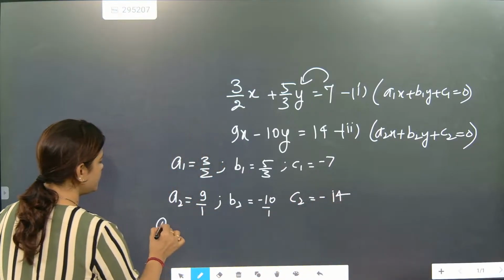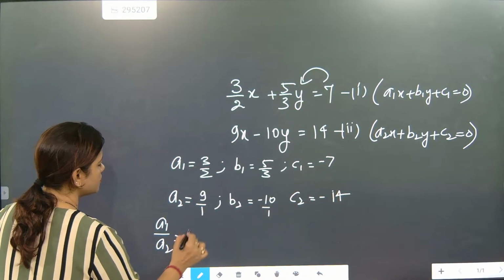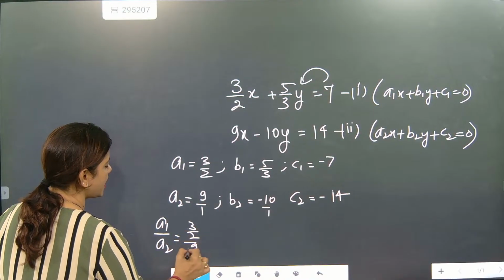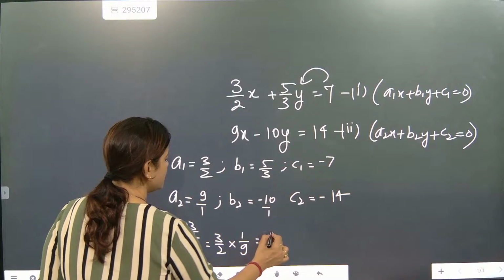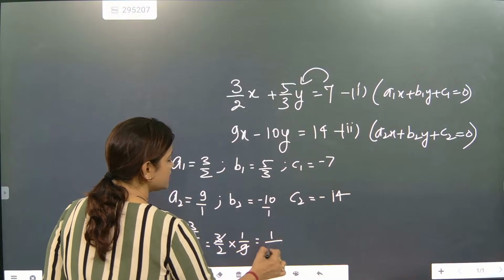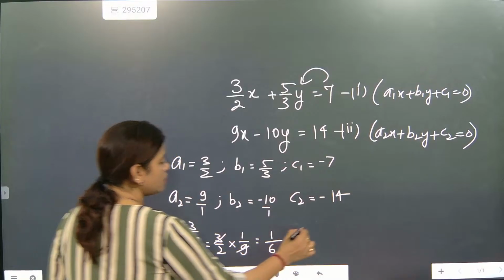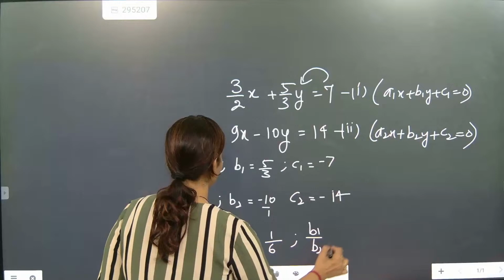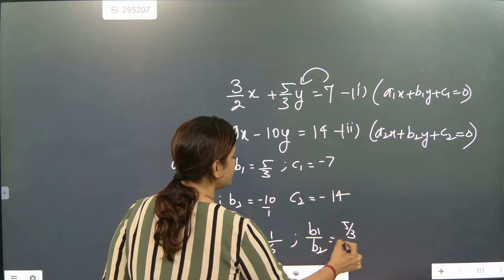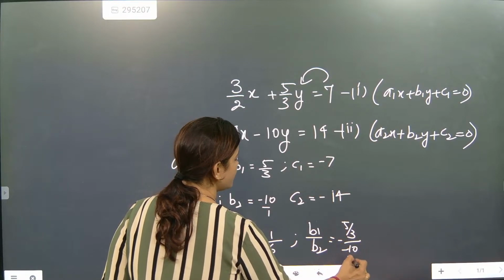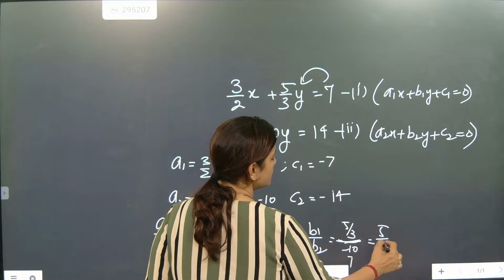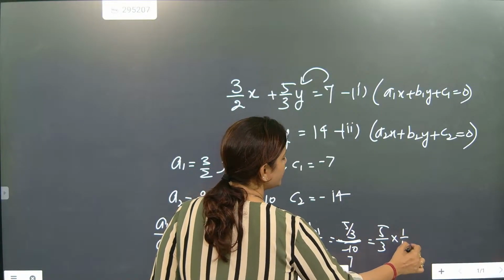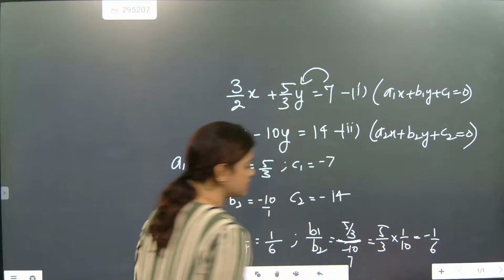So here a1 by a2 is equal to 3 by 2 divided by 9 by 1, so 3 by 2 into 1 by 9. So it is coming 1 by 6. Now b1 by b2 will be equal to 5 by 3 divided by minus 10 by 1, so 5 by 3 into 1 by minus 10. So it is coming minus 1 by 6. Understood?